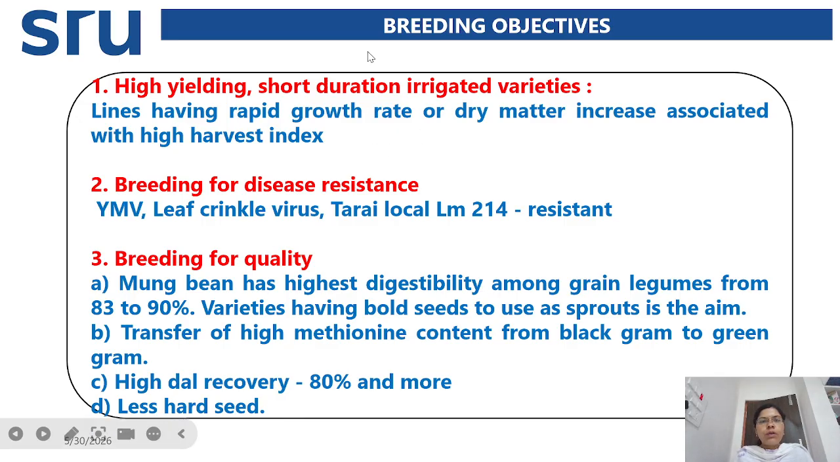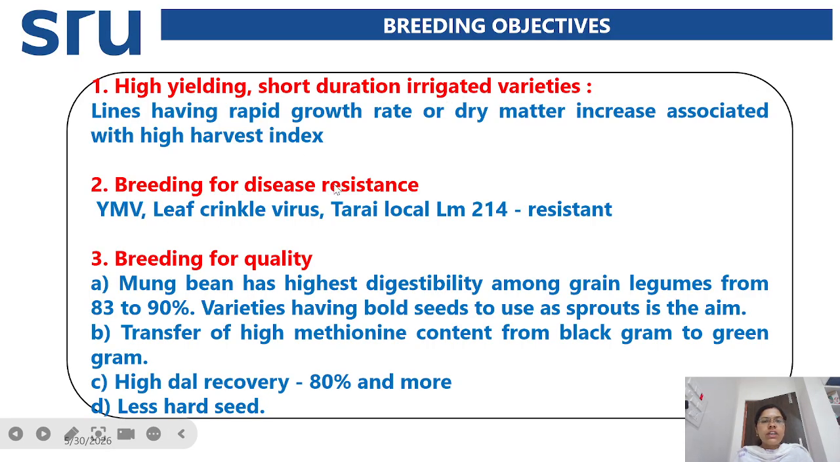Next, coming to the breeding objectives. The first breeding objective is high yielding, short duration irrigated varieties. Generally, the lines having rapid growth rate or dry matter increase are associated with high harvest index. Generally, green gram has a duration of around 3 to 4 months, so we can choose high yielding, short duration varieties for irrigated conditions.